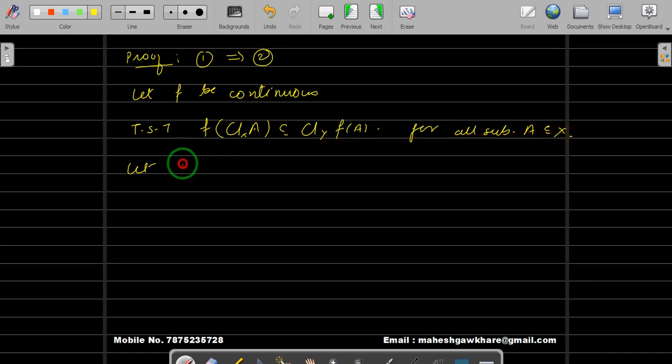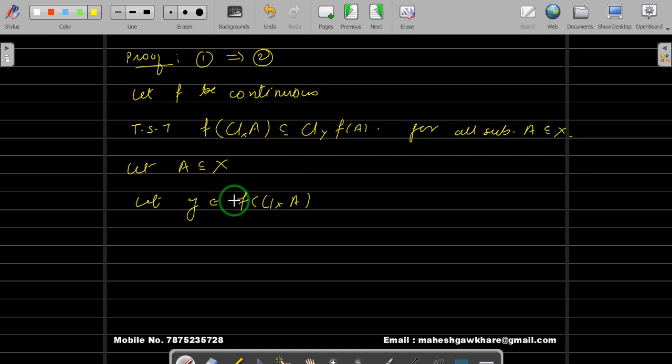So let us take a subset. Let A be a subset of X. Now we have to show this. So how will we show this? Remember both are subsets. So we will take one point in here and show that that point is in the other set. That means this is a subset of this. So let y belong to f of closure of A in X. Let us take a point here, and we will show that this y belongs to this.